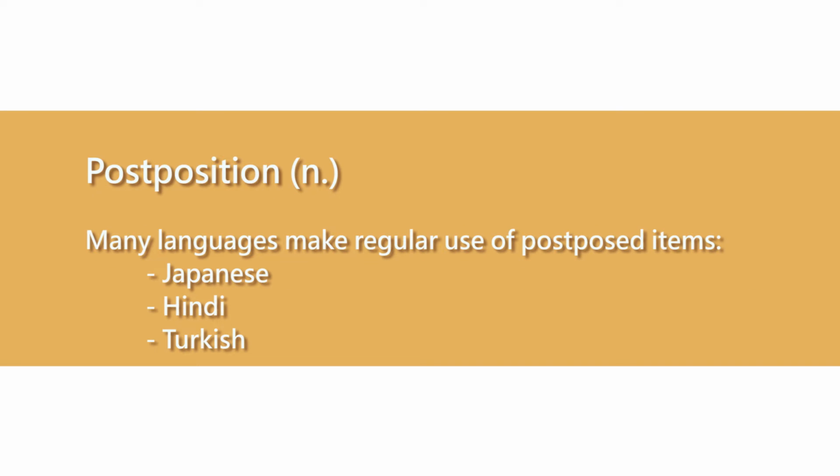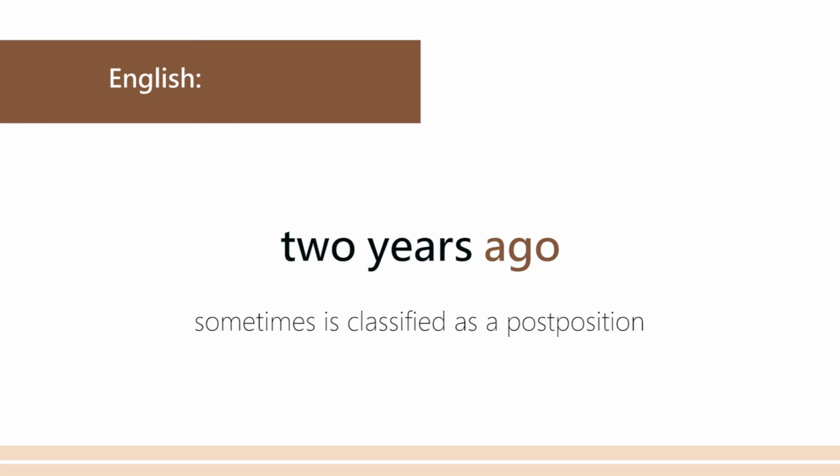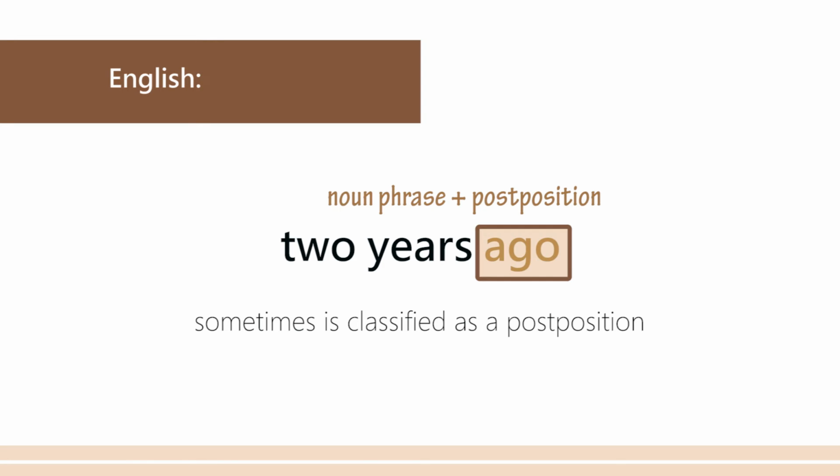English has prepositions, but many other languages have postpositions. Other than Turkish, you could mention Japanese and Hindi. In some classifications, the word ago in English has been classified as a postposition: 2 years ago. As you can see, it follows the noun phrase.